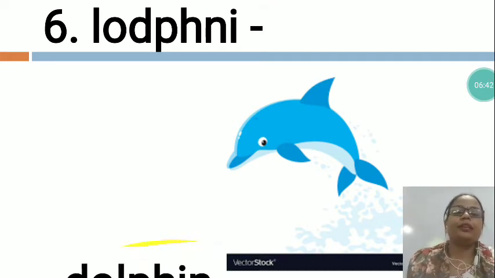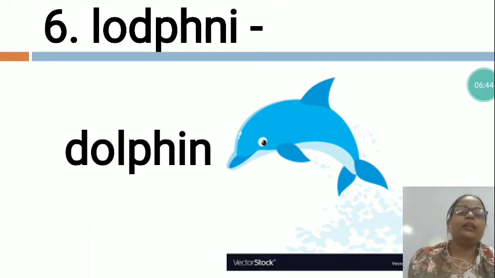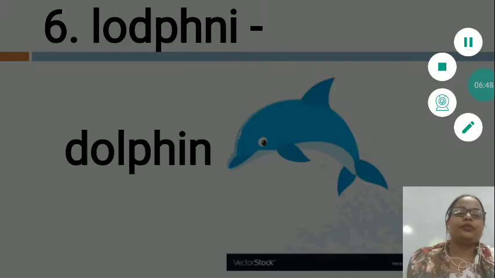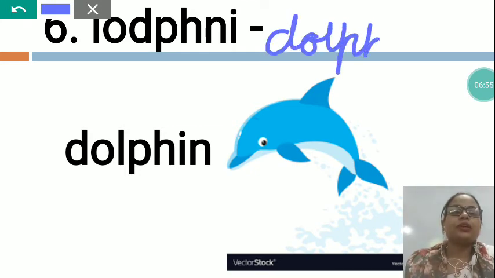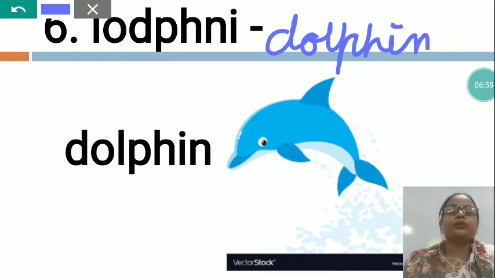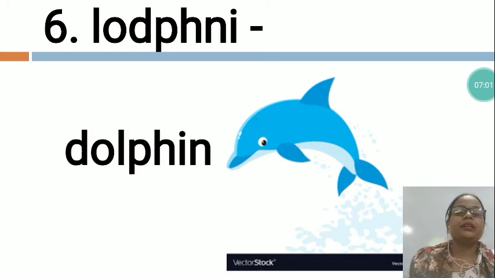Now the dolphin spelling is DOLPHIN, dolphin. So we will write here DOLPHIN, dolphin. So dear children, this is a very nice water animal. You know, dolphin is familiar with the human beings.